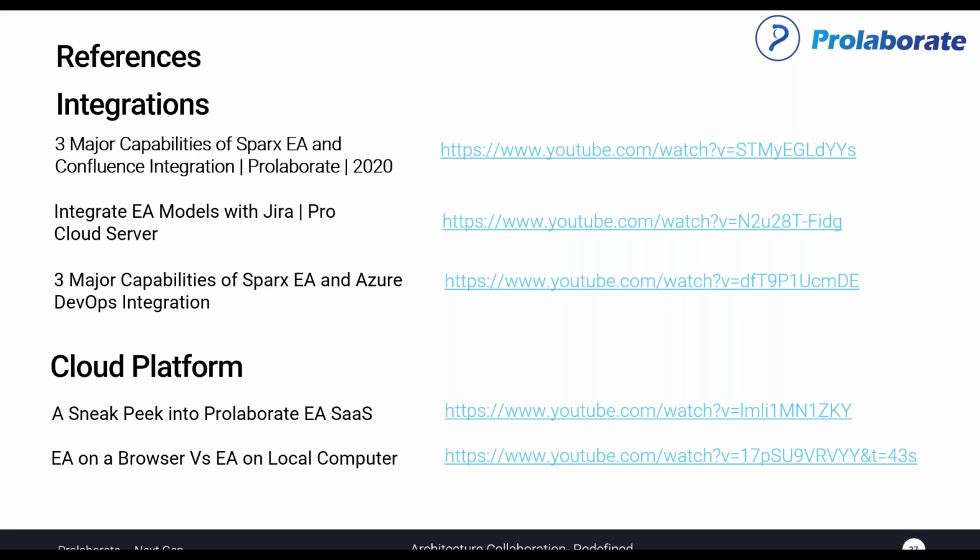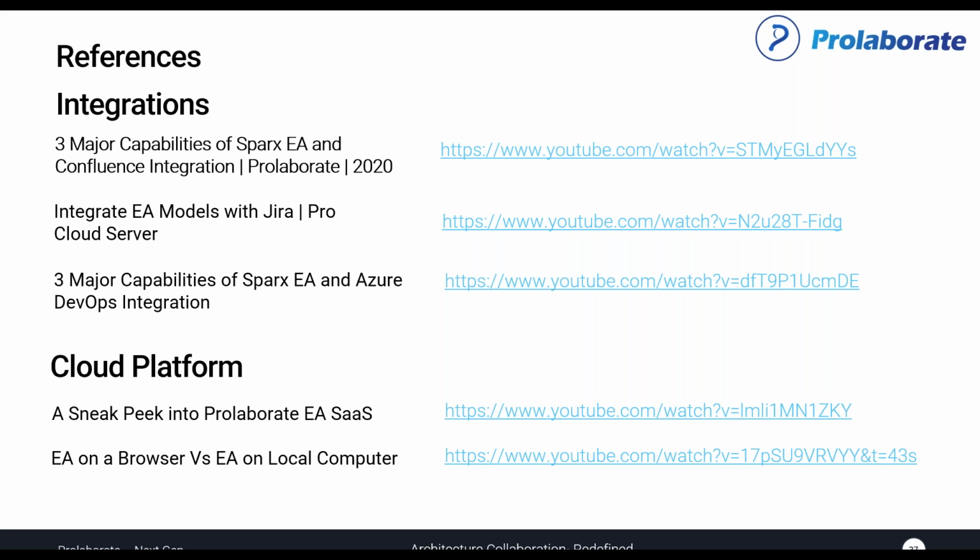Yes, that's a great question as well. If I understand the question, there are also multiple tools that can be used for requirements or user stories, like Jira and DevOps, and there is Doors.